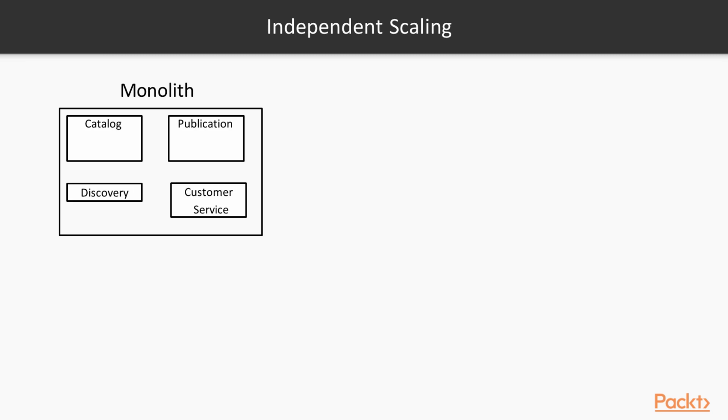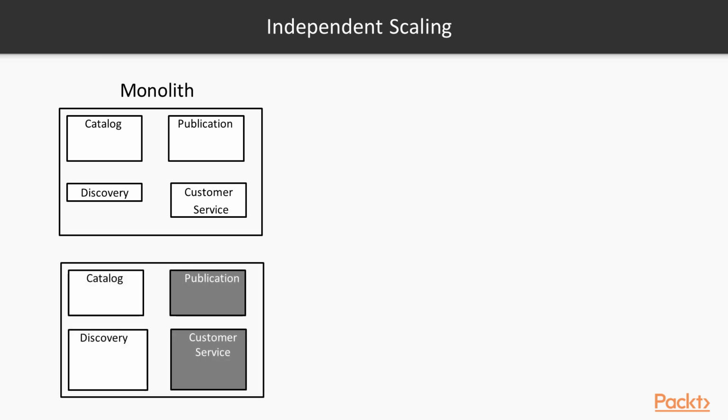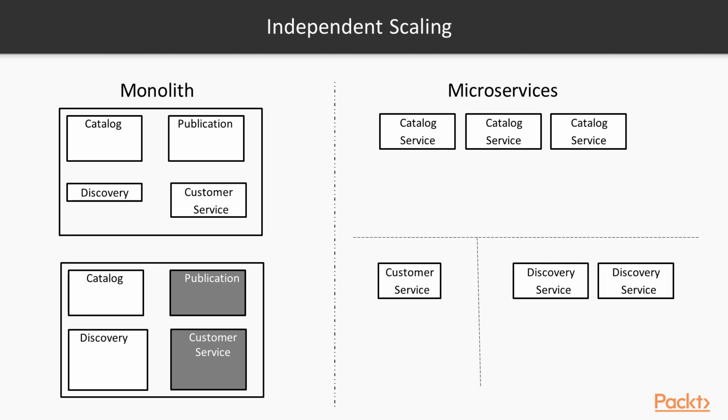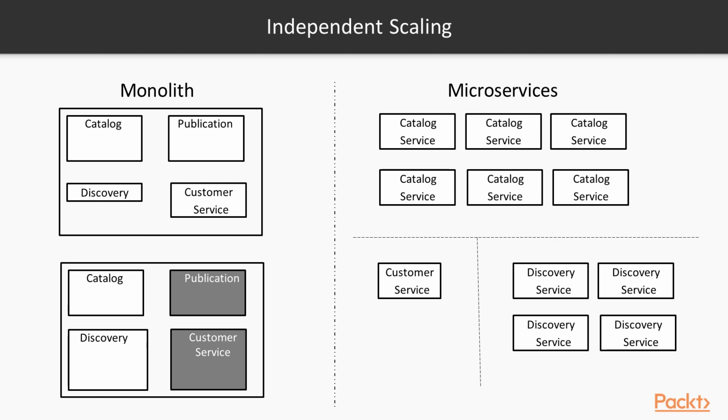In a monolithic system, we would have multiple components for each one of our business capabilities, all of them deployed as a single service. This means that if, for instance, a very popular song got published and we see increased traffic from customers searching for this song, we would need to scale our catalog and discovery components. However, since everything is deployed as a single unit, deploying more units of our service means that the other components would be underutilized. To overcome this limitation, we could split our monolith into different services, one for each business capability. In this way, we would be able to scale independently only the parts of the architecture that face increased demand.